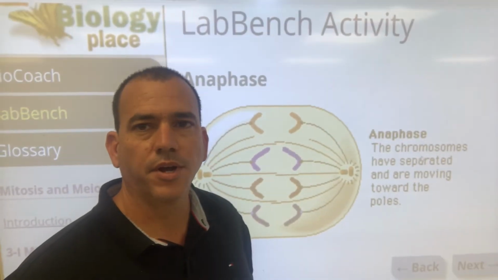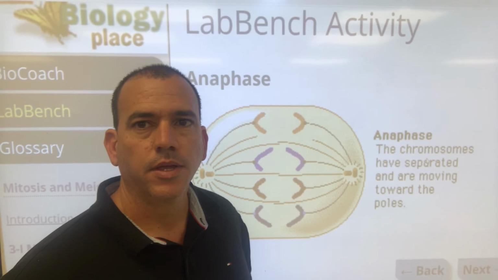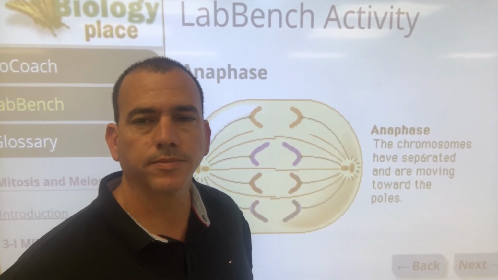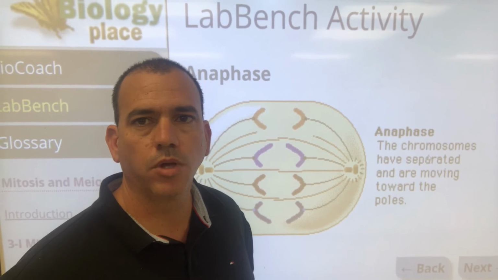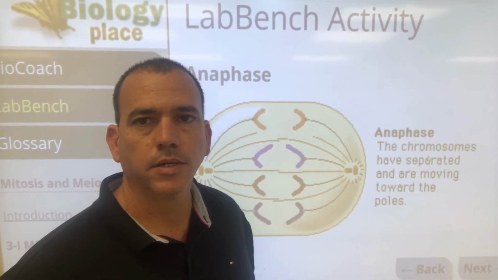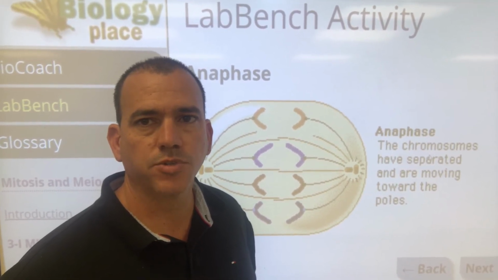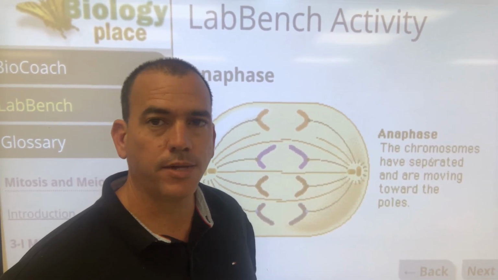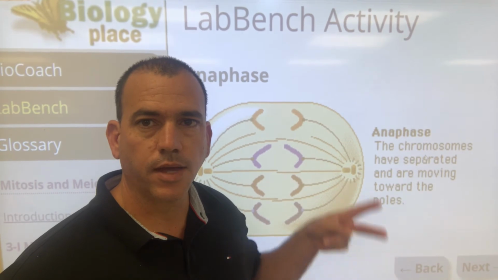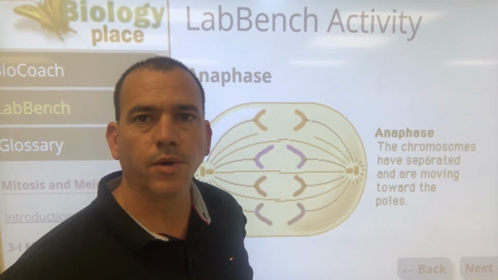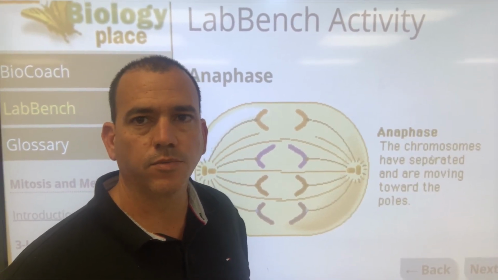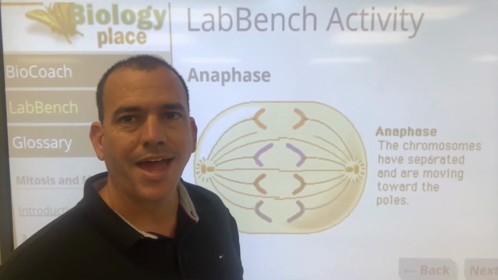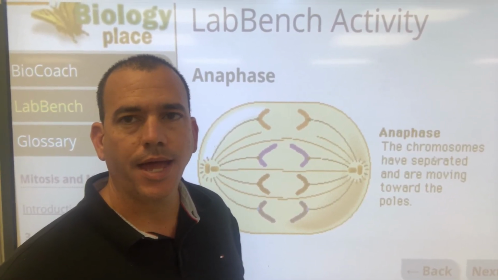All right, so now we're on anaphase. For anaphase, put chromosomes are being pulled apart or away. I like to think of it as looking like little sideways V's, or you could think of it like sideways capital A's. See how they're like that way? So that would be anaphase. Chromosomes are being pulled away or apart. You could put ana, away.